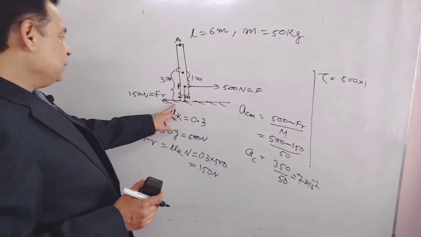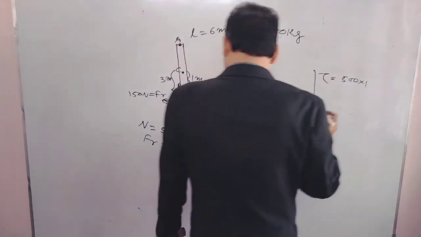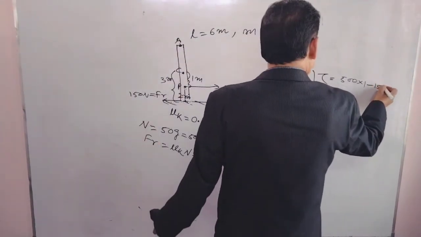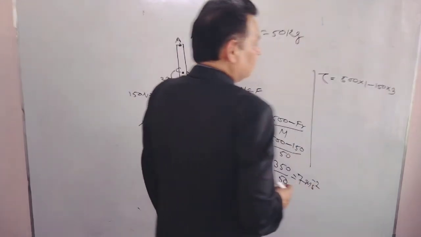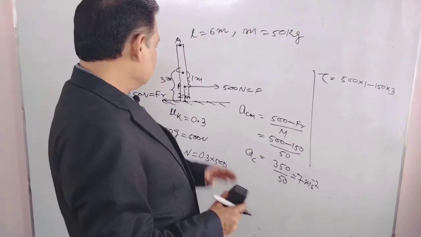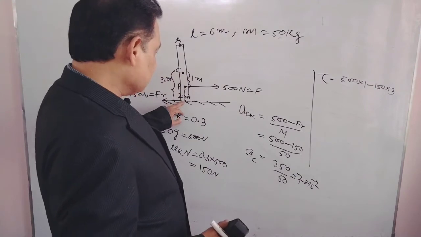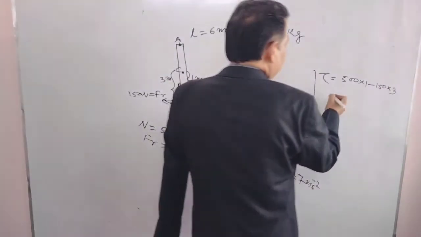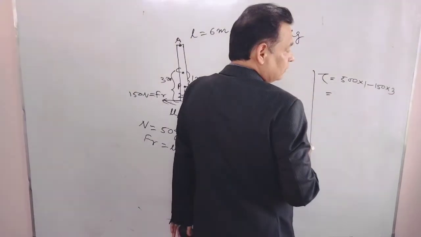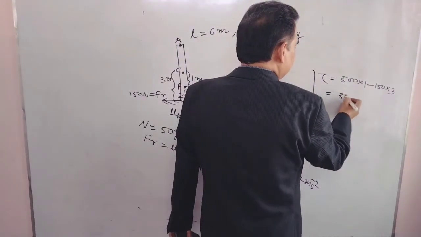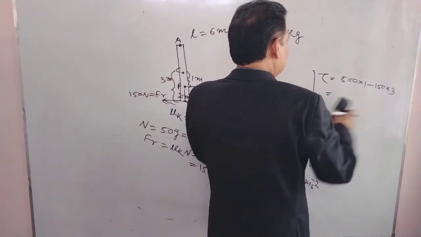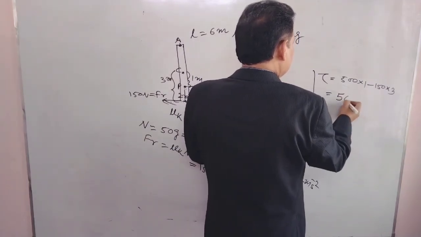Due to friction, minus of Fr, which is 150 Newton, 150 into 3. Why 3? Because friction is acting at the bottom, that is at 3 meter from the center of mass. We have 500 minus 450, that is 50 Newton meter. Torque is 50 Newton meter.